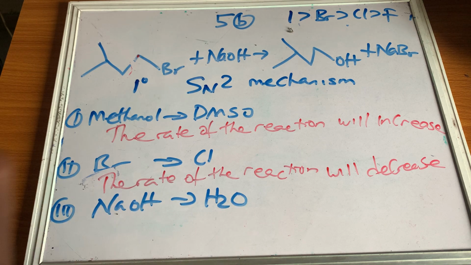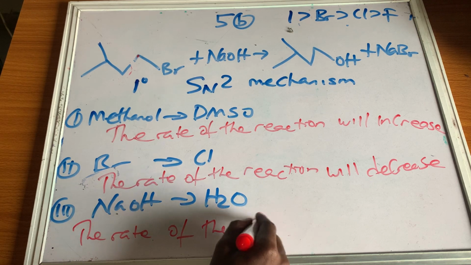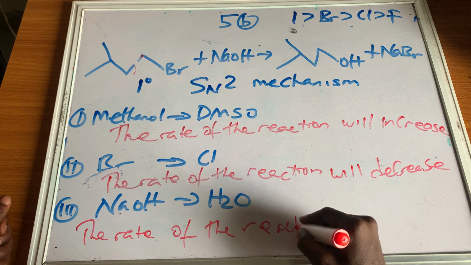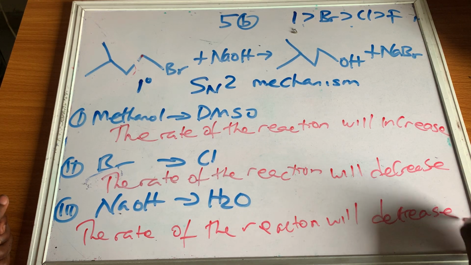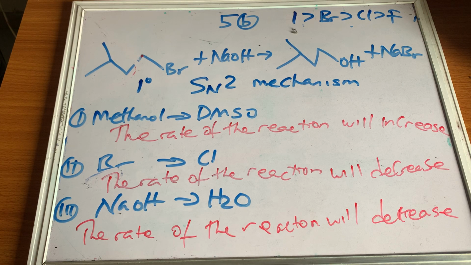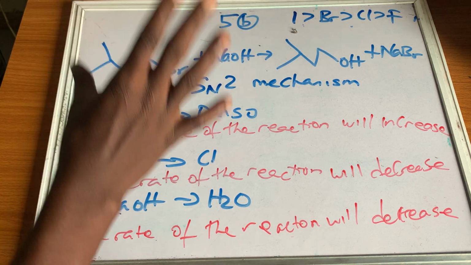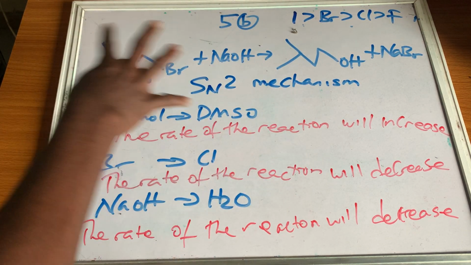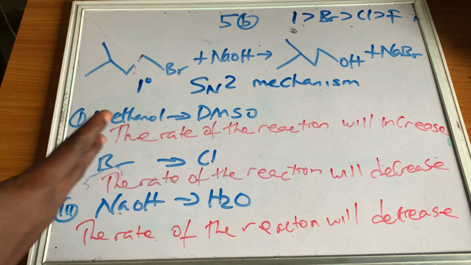So we are now changing from a strong nucleophile to a weak nucleophile. What will happen? The rate of the reaction will decrease, because a weak nucleophile does not favor the SN2 reaction. So our answer is the rate of the reaction will decrease. I hope you understand. Anytime you want to solve a question on this, you need to first know the mechanism of the reaction, and from the mechanism you can explain how any change in the reaction will affect the rate of the reaction.